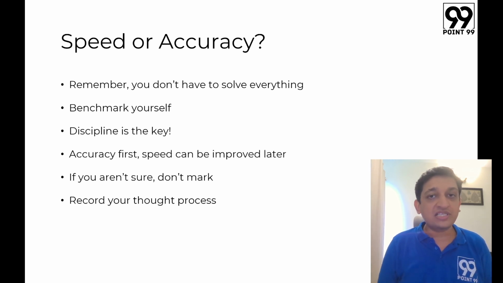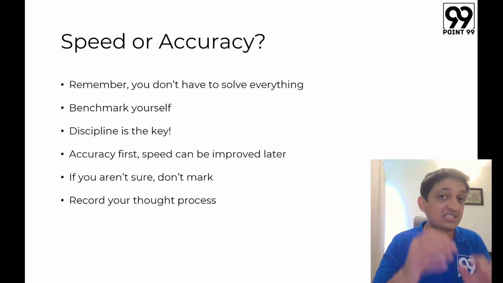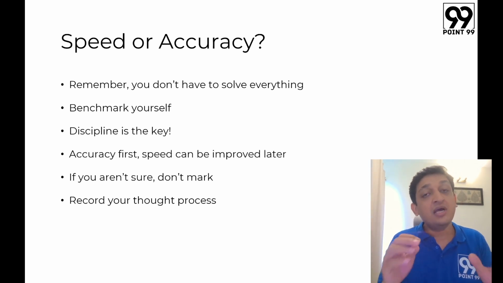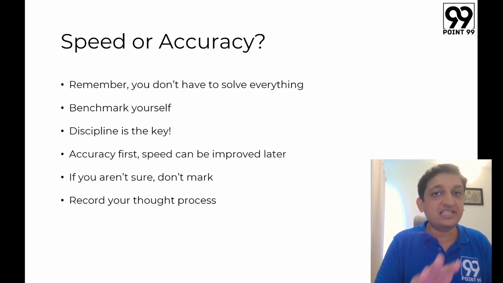Also, record your thought process. Now, this is something that I have been very vocal about. If you are not sure why your thought process is not matching with the thought process of the paper setter, then you have to understand what your thought process is. Now it becomes very difficult for us to remember what exactly was our thought process when we attempted a particular question. So it's best if you can record yourself or talk slightly loudly to yourself when you're solving a particular question and try to convince yourself that the answer to this particular question is option B, because I think that something like this would have happened.